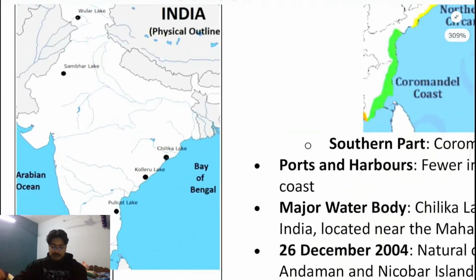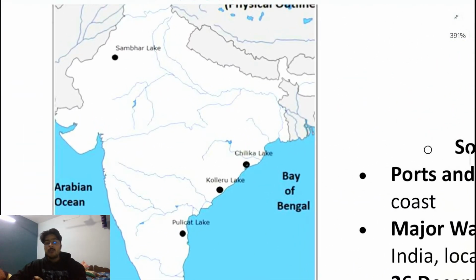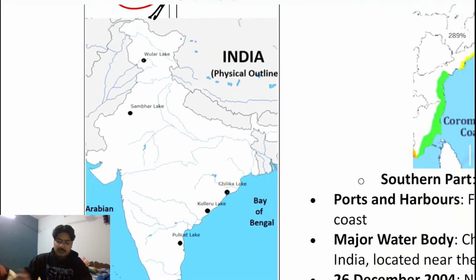Clear? And apart from that, some lakes are also there. And remember, don't worry about these things. Right now, I'm not discussing the map. The moment I discuss the map, each and everything will be clear to you. We'll discuss each and everything in a detailed manner. We are just right now going in a haphazard way, covering the things that come up.